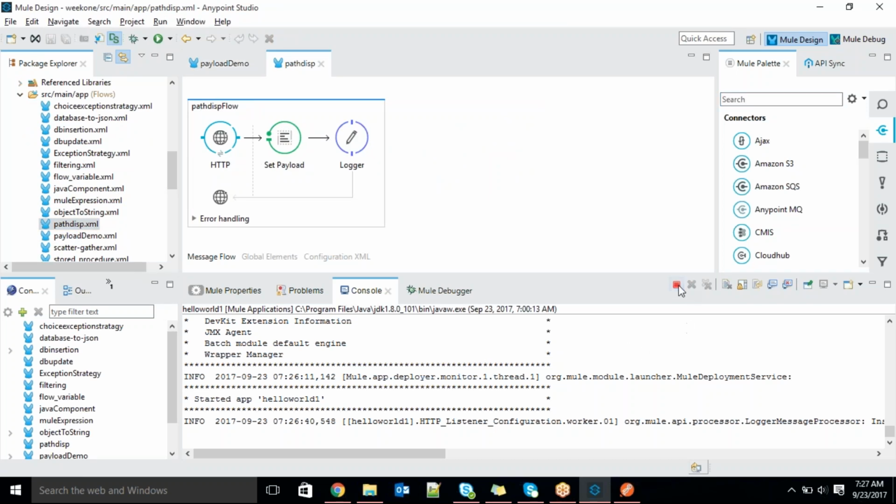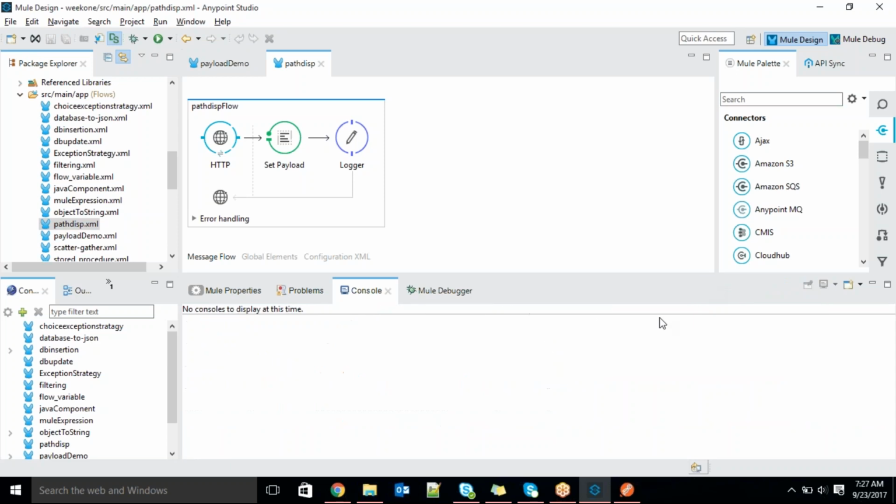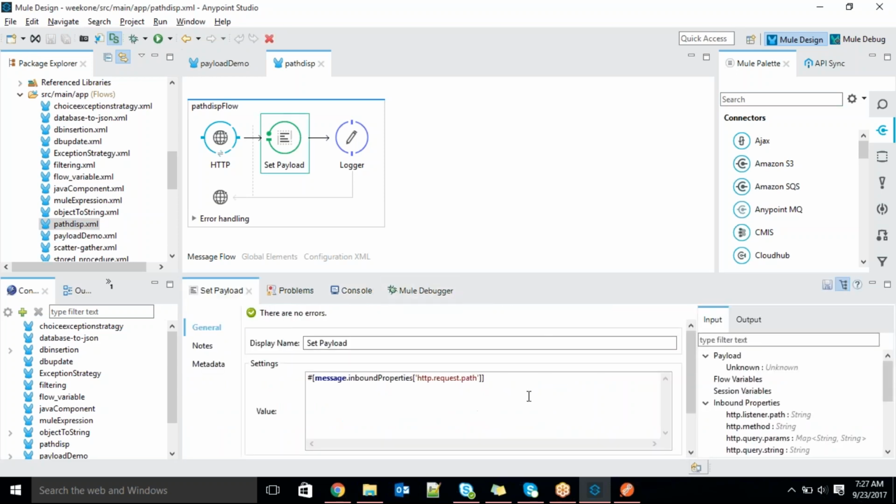So next one is, I want to read some inbound properties, guys. I will tell you what is meant by inbound and what is meant by outbound properties.